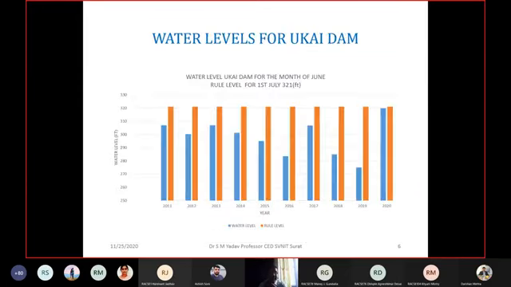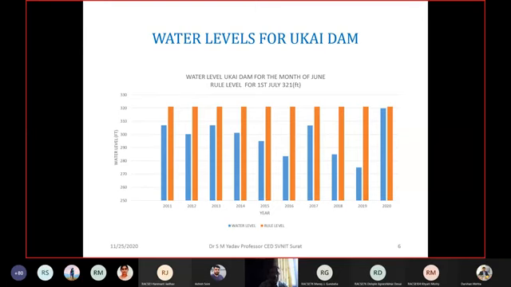You will see the next graph in which 321 is our rule level. What is the condition of the water level in the Ukai reservoir in 2011, 2012, 2013, 14, 15, 16, 17, 18, 19 and 20? You will find 17, 18, 19 are considered drought years for the Ukai catchment.